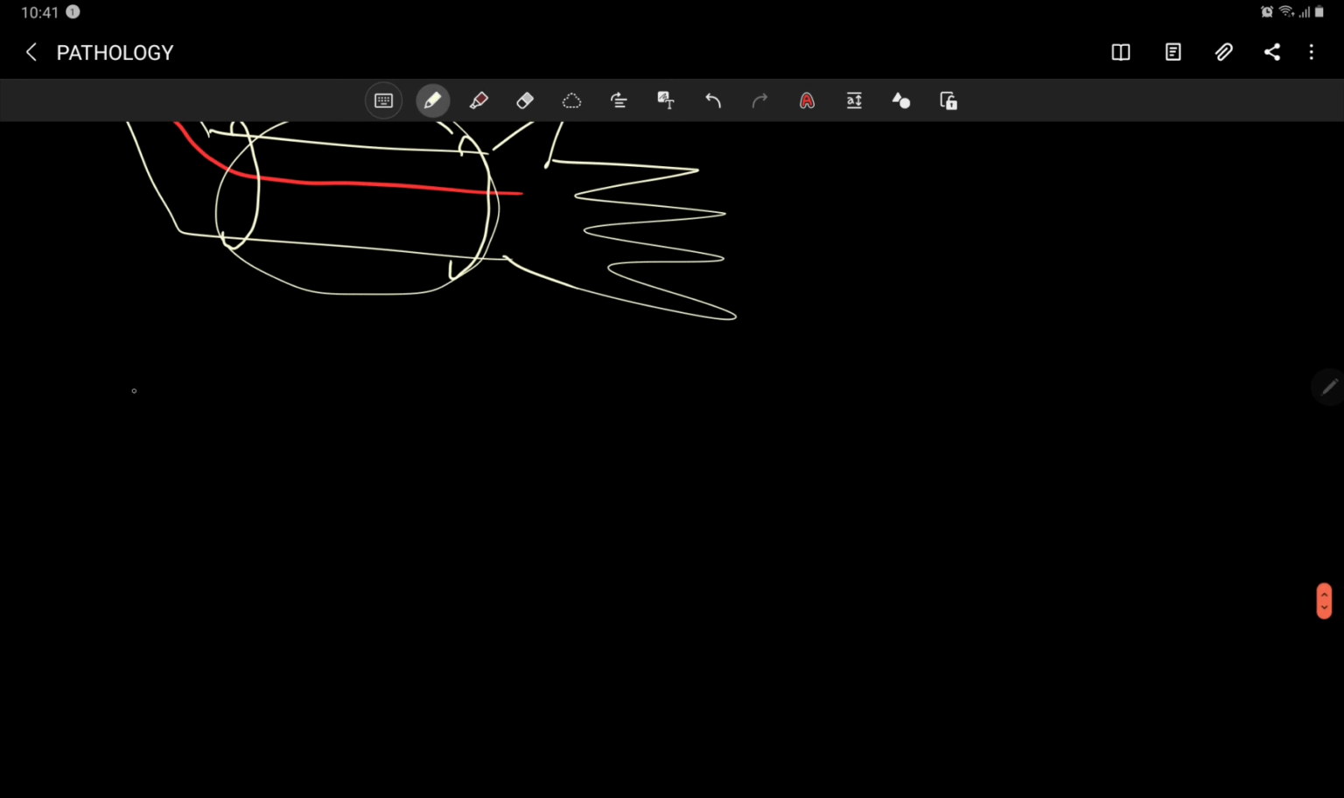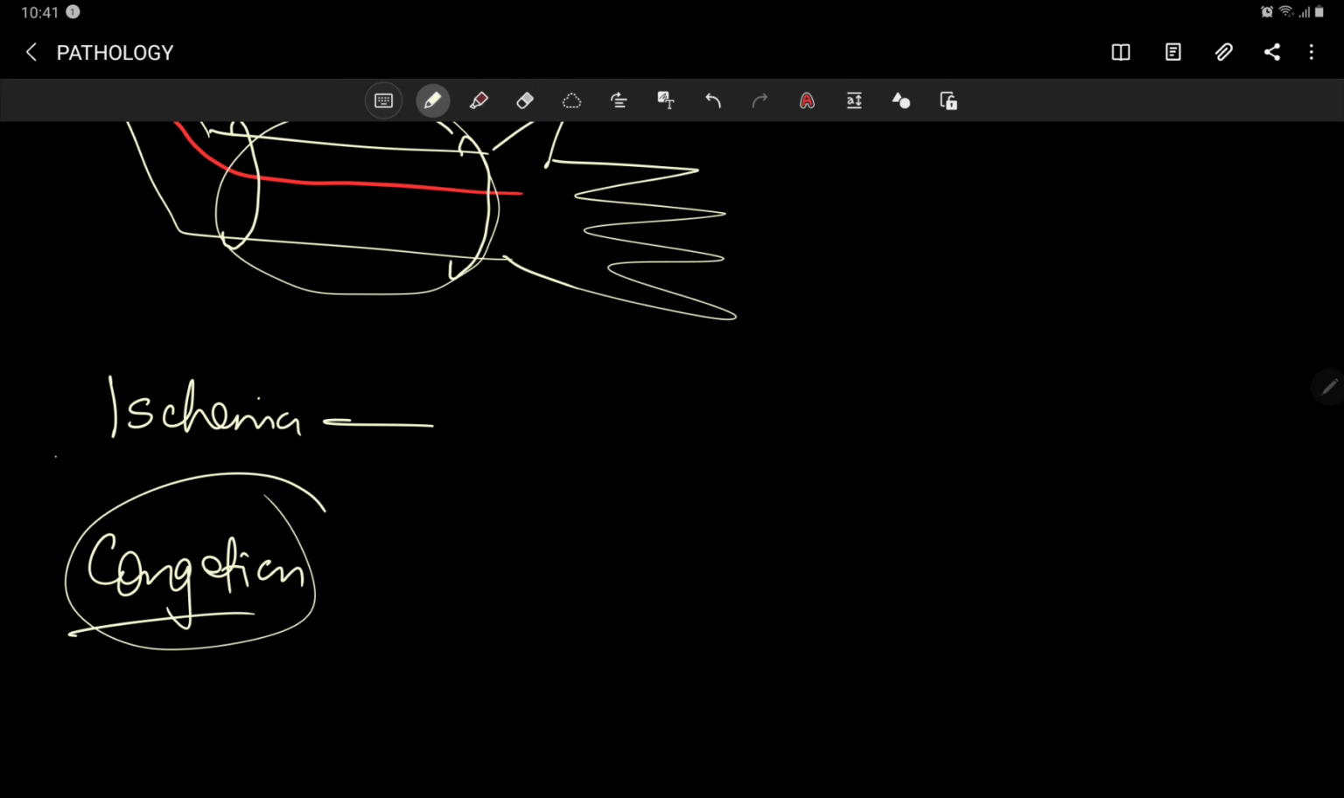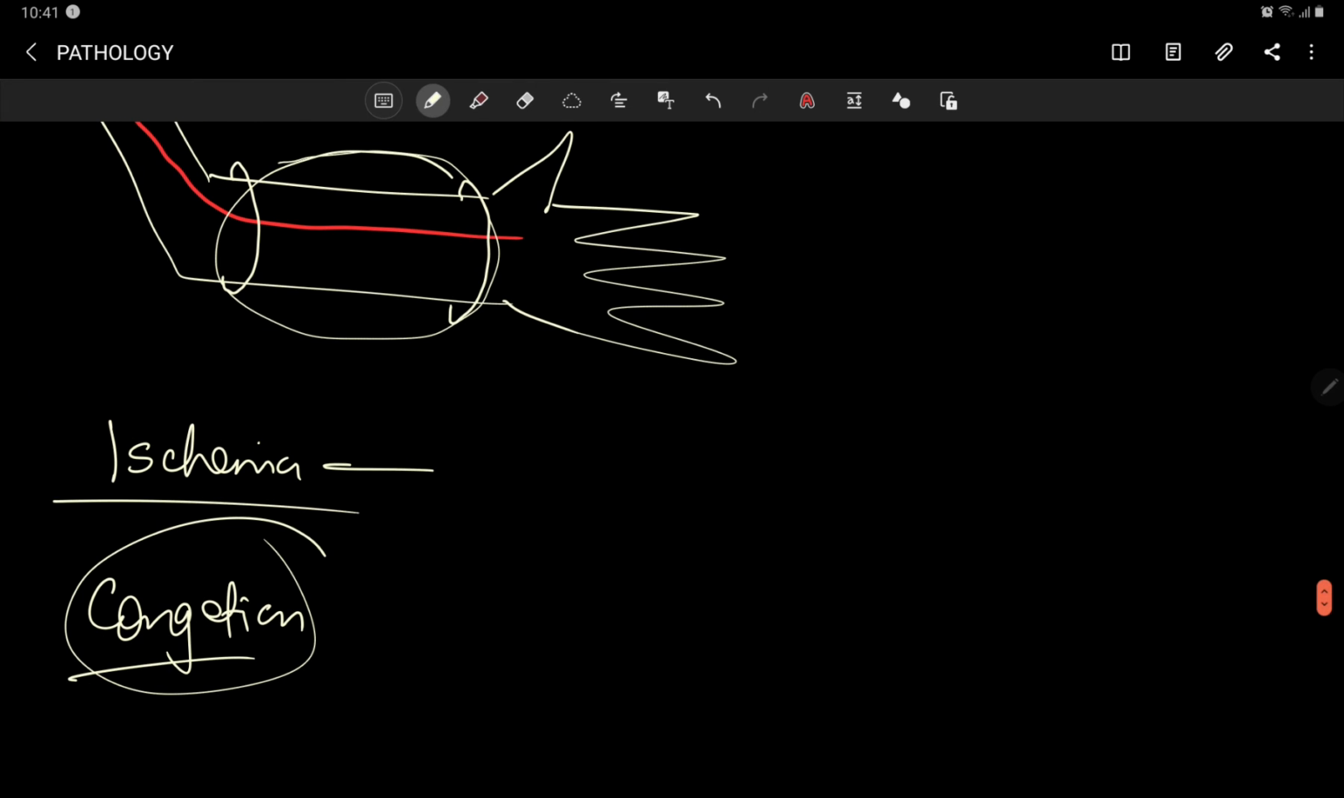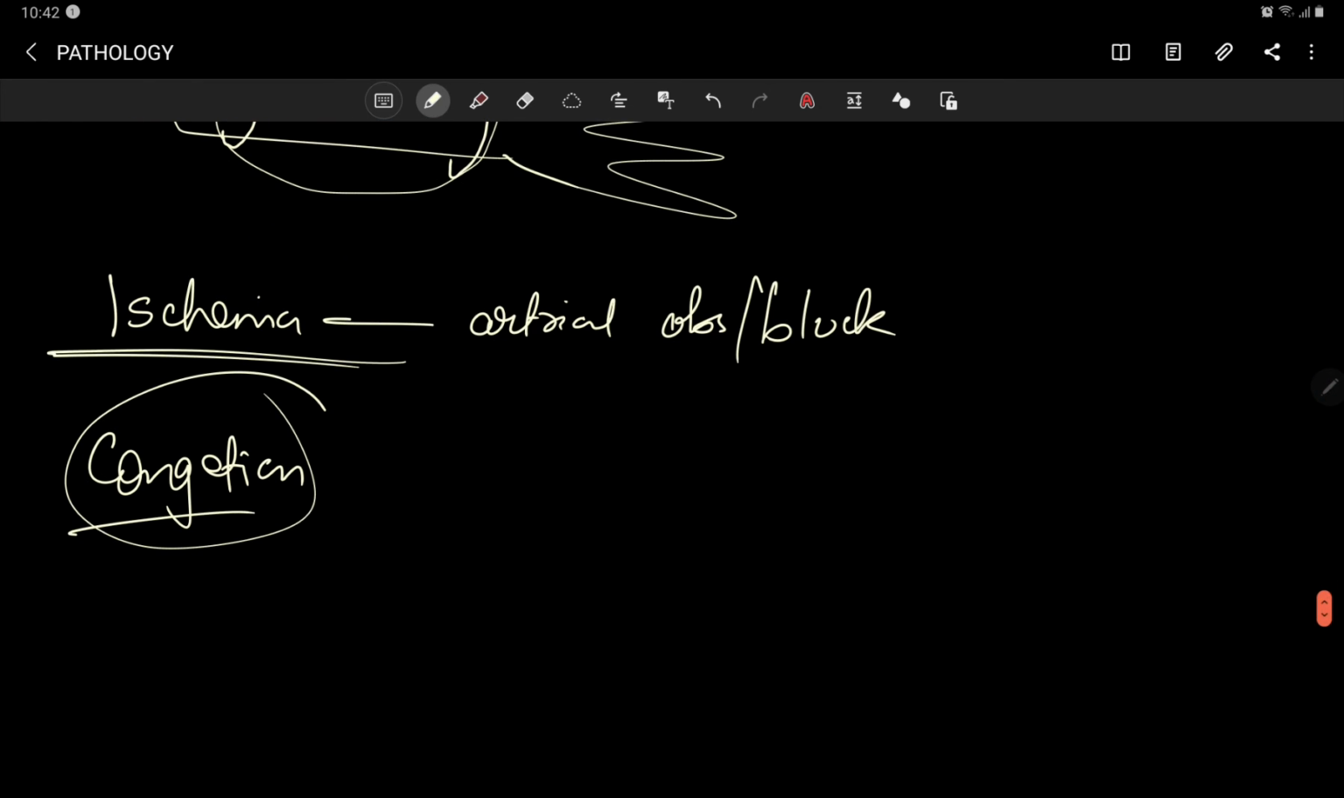Why is it important? Stagnant hypoxia may be of two types. First is ischemia, and another is congestion. Don't worry about congestion for now. First, let's talk about ischemia. An arterial obstruction or blockage is called ischemia.